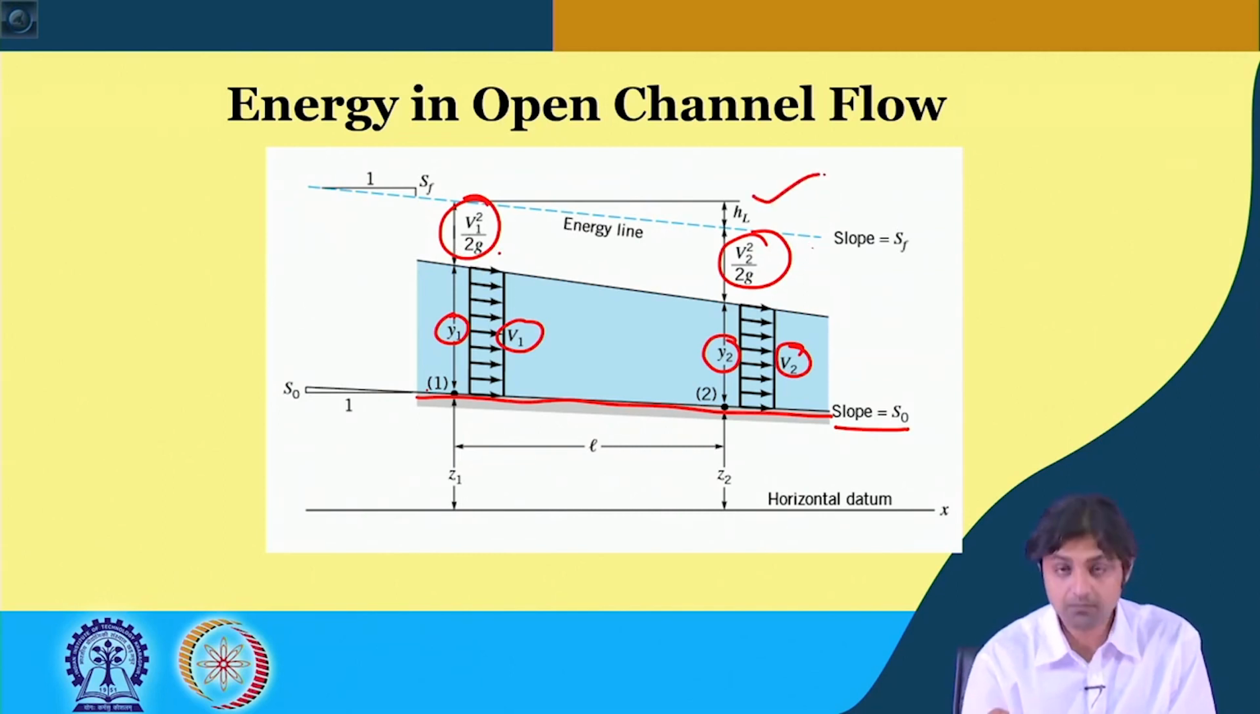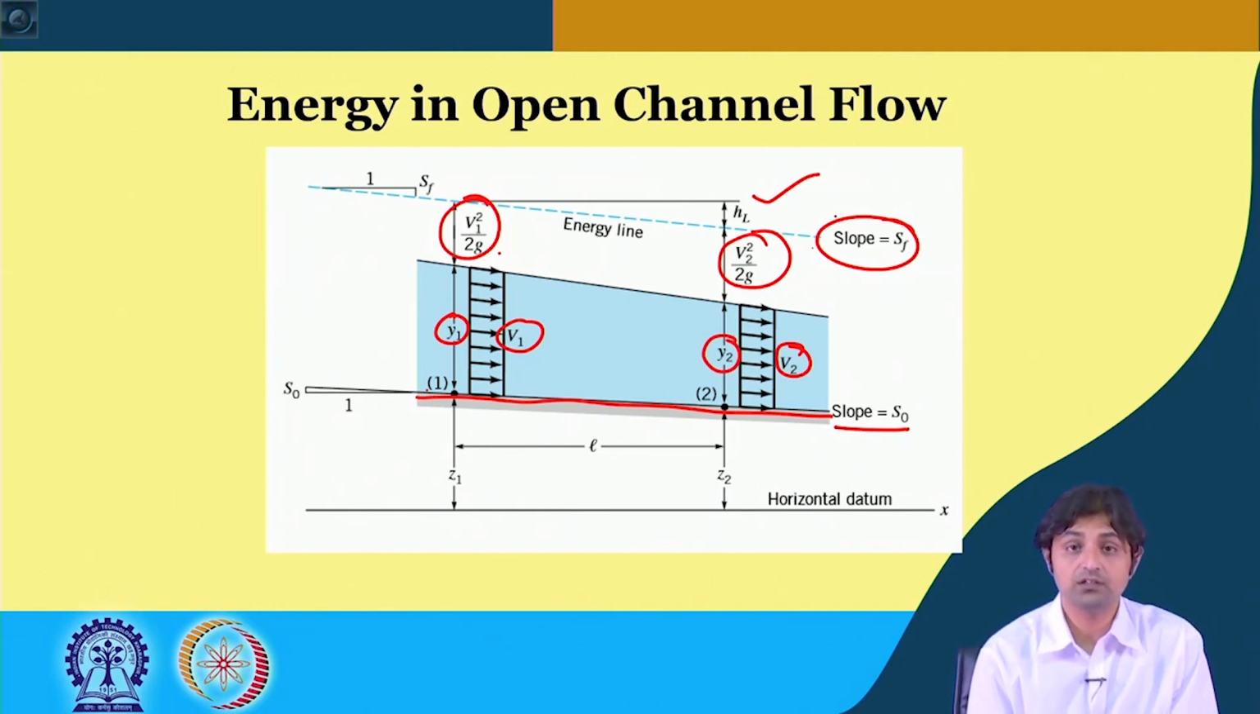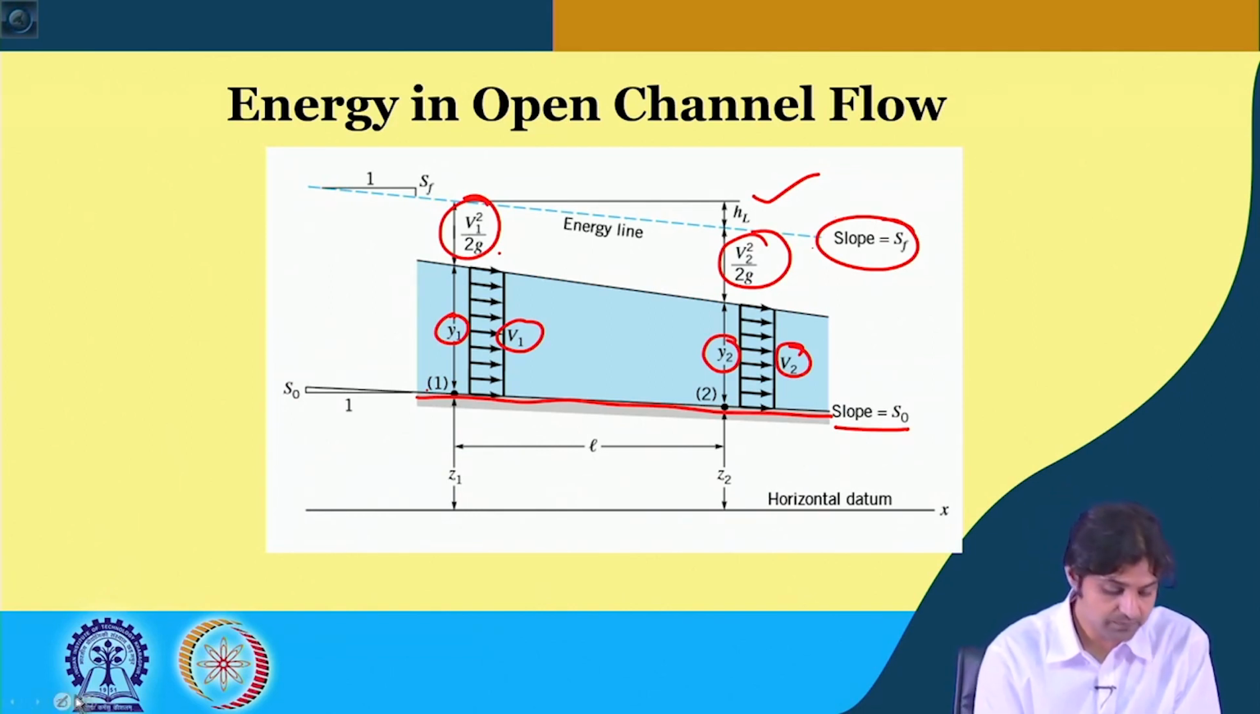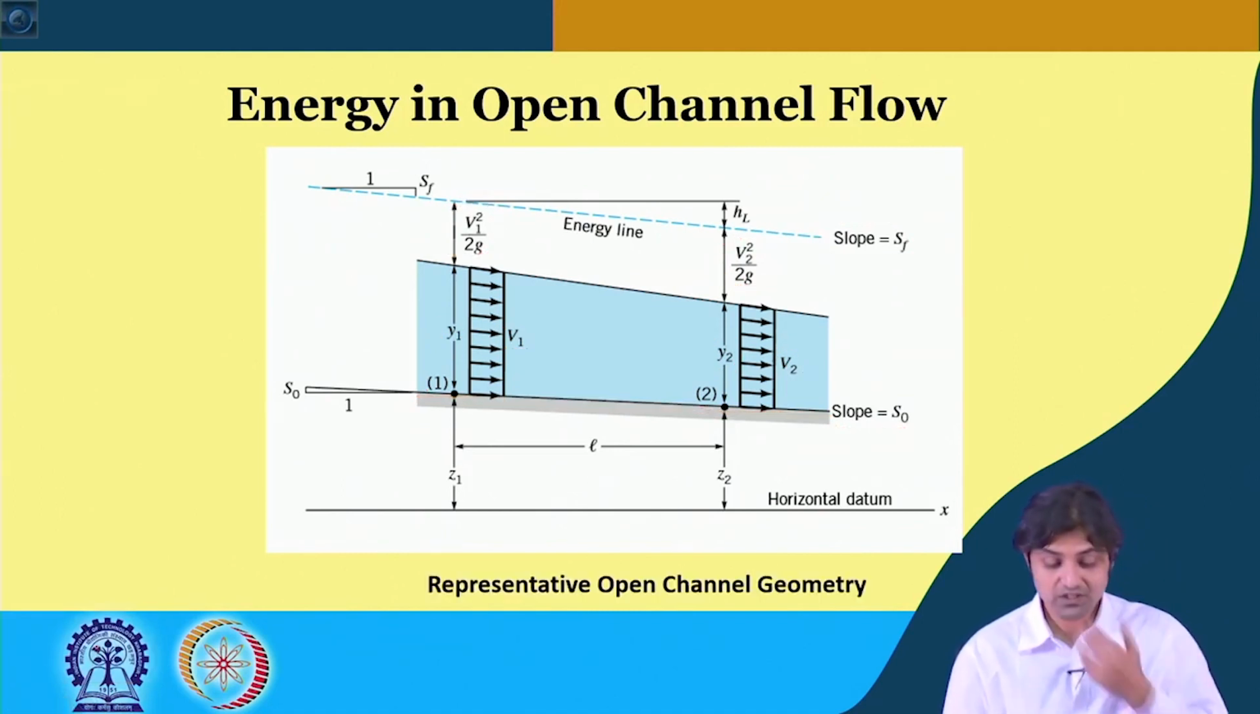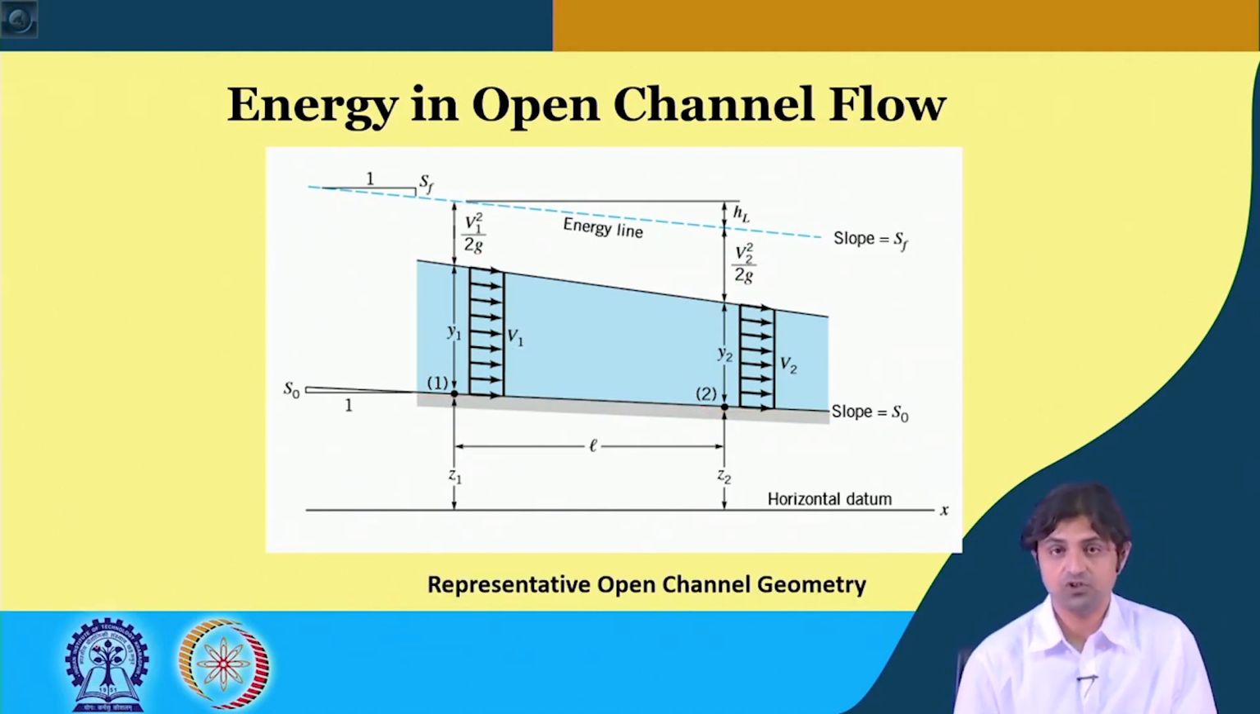If going from one point to the other the head loss is HL. We will come to these terms again, and we will come back to what this slope SF is. SF is generally the slope of the energy that is lost, but we are going to come to that very soon. So, this is a representative open channel geometry.